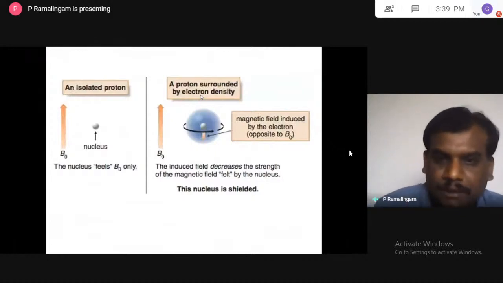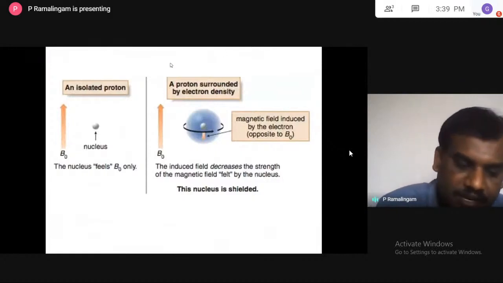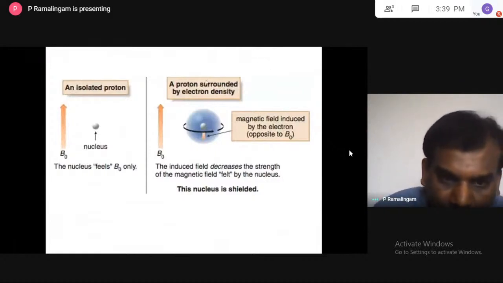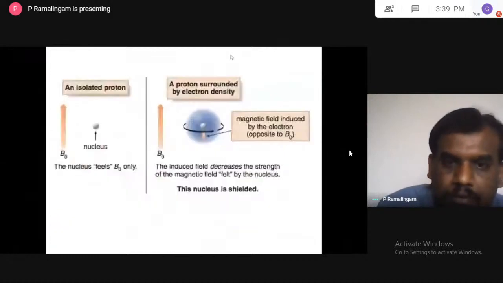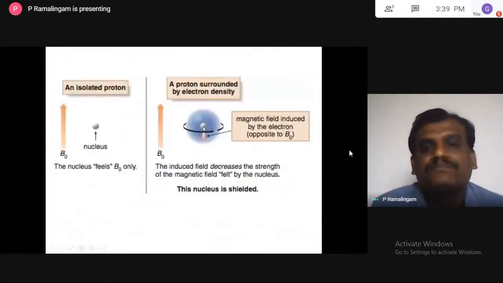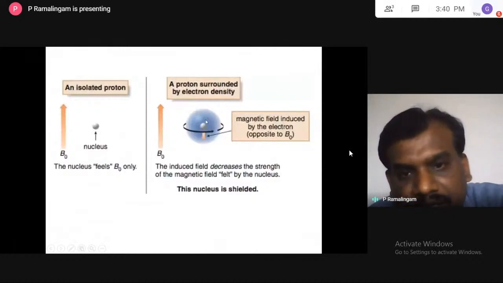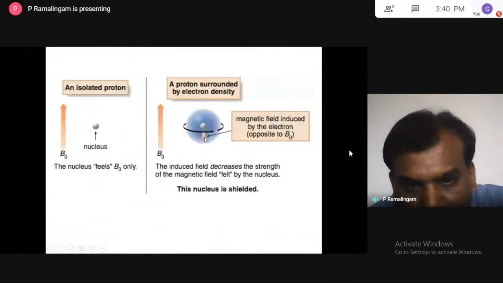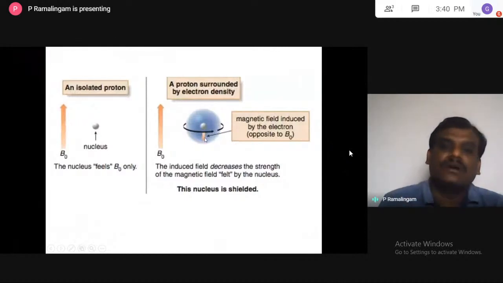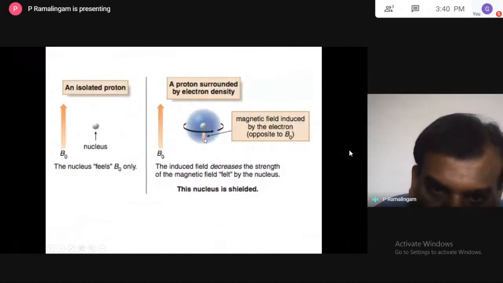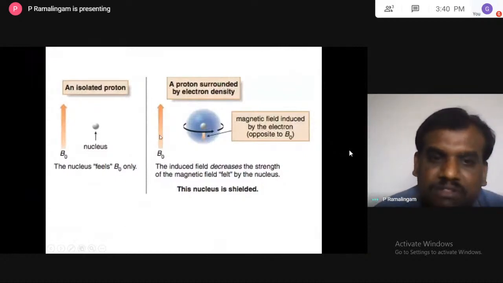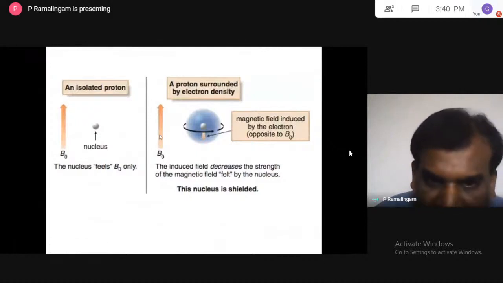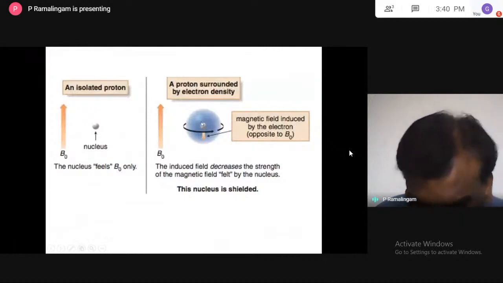So, for example, when a proton is surrounded by electron density, because of that electron density a magnetic field is induced around the nucleus. This is called the induced magnetic field. Sometimes this induced magnetic field opposes the applied magnetic field. In such a case, the nucleus is called shielded.